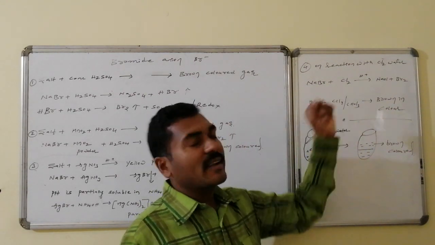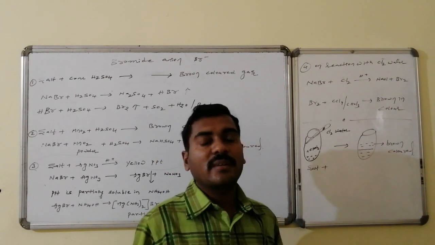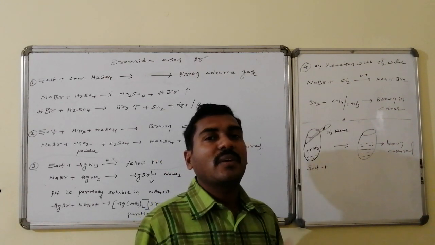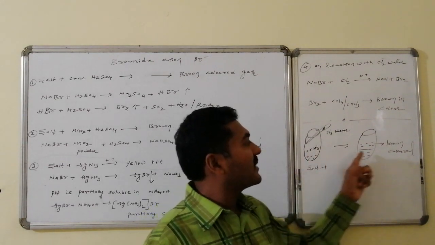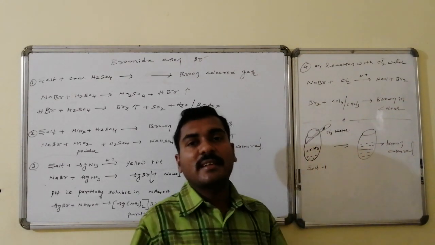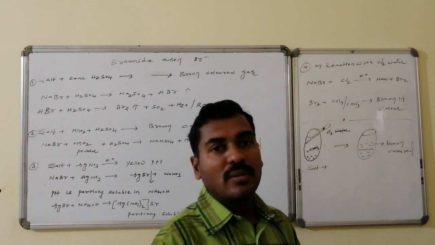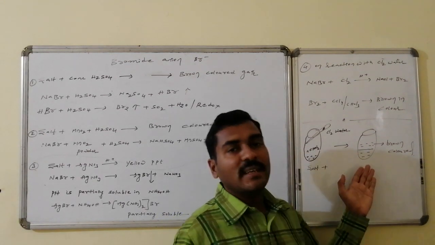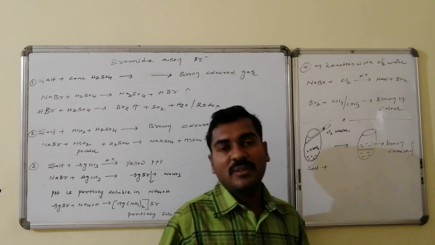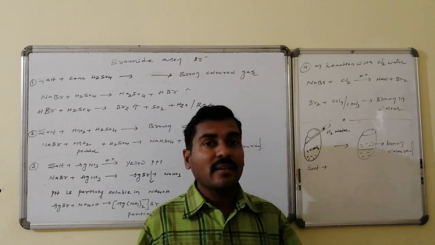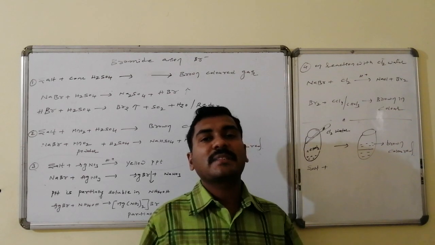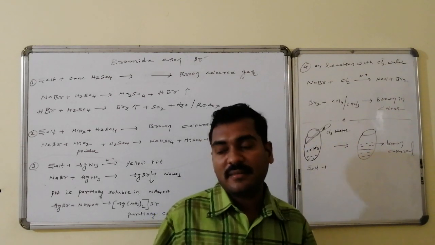Thus, this salt on reaction with chlorine water is converted to chloride, followed by bromine gas being liberated. That liberated bromine dissolves in the organic solvent and makes that organic solvent brown in color, and that has lower density, hence it is always present at the top. Thus, two layers are separated. The top layer is organic and brown in color, indicating the presence of the bromide anion.